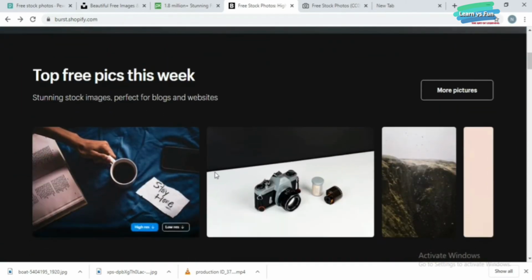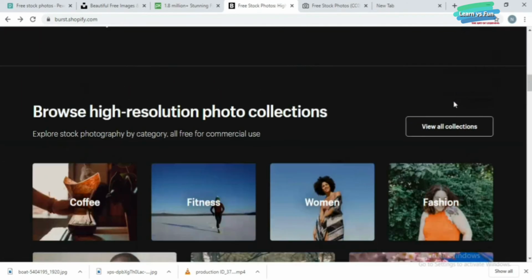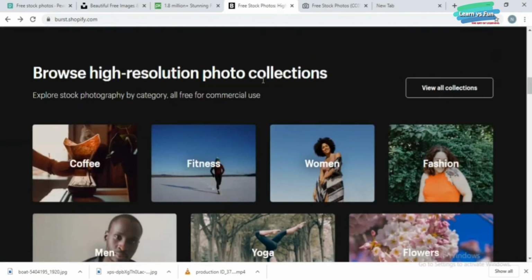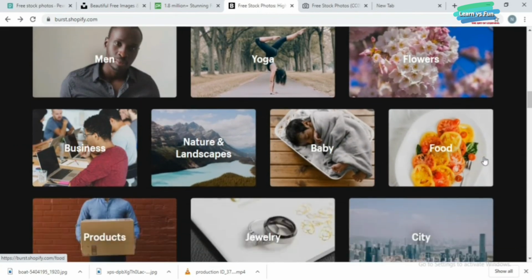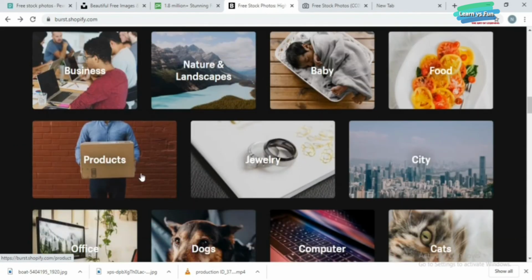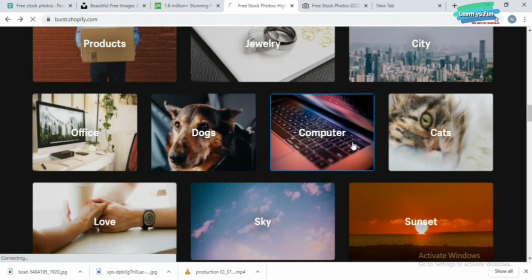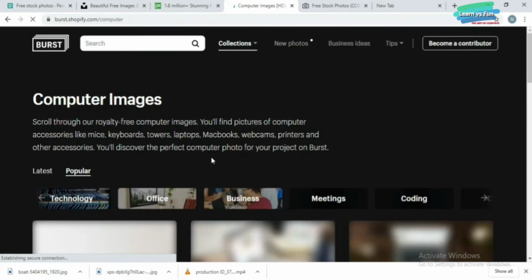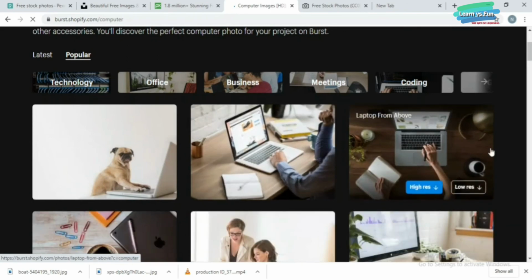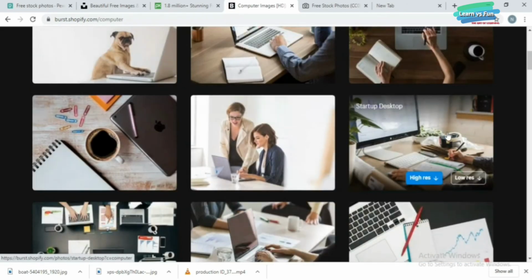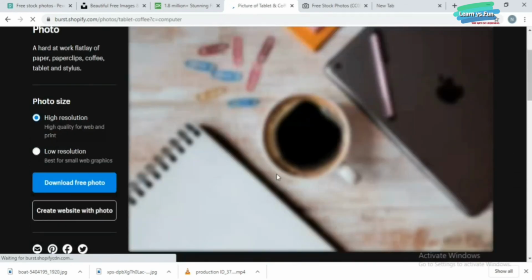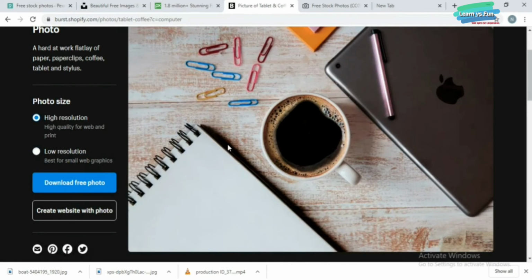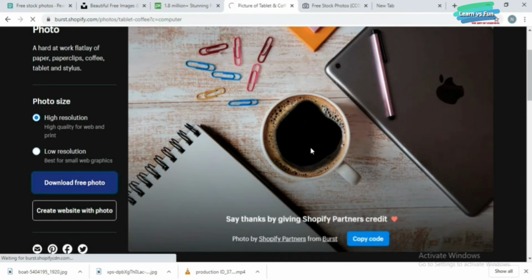Scroll down. Here also you can see top free pics of this week, and next also the high resolution photo collections: yoga, flowers, nature, landscapes, baby, food, jewelry, products, dogs, computer, sound. I'm going to click computer. So here you can download the image you like. You can download directly or you can go to the image and you can see on the left side corner high resolution or low resolution available. You can download the high resolution.